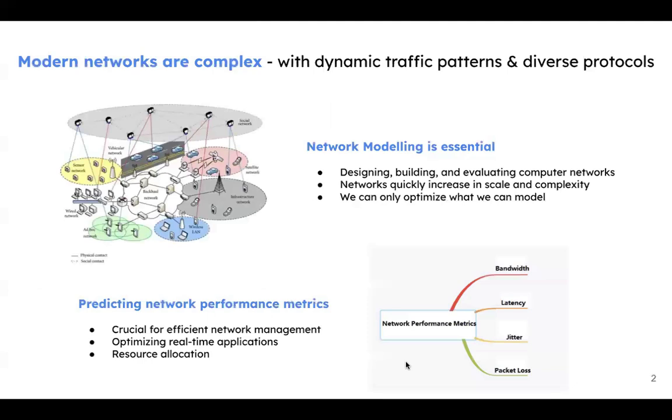Modern networks, as we know, are complex with dynamic traffic patterns and diverse protocols, and networks quickly increase in scale and complexity. So we need to optimize them, and we can do this by predicting network performance metrics such as bandwidth, latency, jitter, and packet loss. This is crucial for optimizing real-time applications.